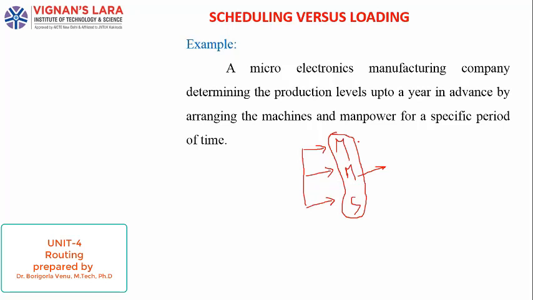Next, coming to the general difference about routing, scheduling, and loading, for example, if we take the project batches, the formation of the project batch is routing we can consider. After forming that batch, the batchmates divide the tasks by their capacity and capability. They are dividing the task individually. That is called loading. And scheduling means they fix the goal and they fix the time to complete their task. That is called scheduling.